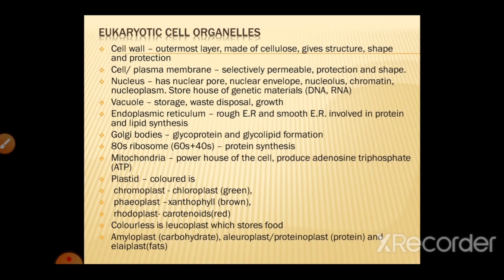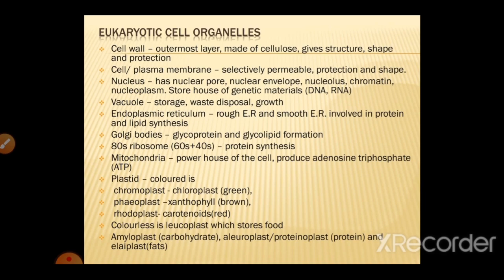The endoplasmic reticulum is involved in protein and lipid synthesis. It is of two types, rough and smooth. The rough endoplasmic reticulum is involved in protein synthesis, and the smooth endoplasmic reticulum is involved in lipid synthesis. The Golgi bodies are involved in glycoprotein and glycolipid formations.